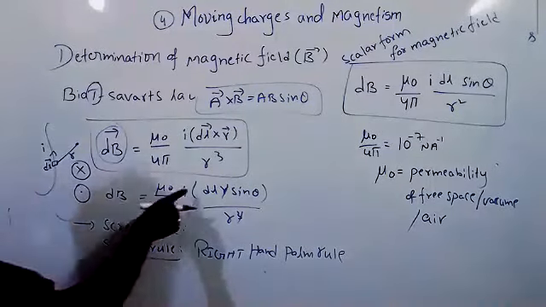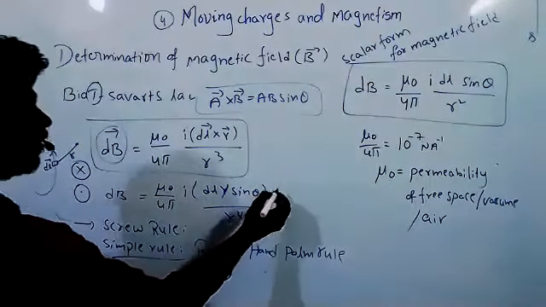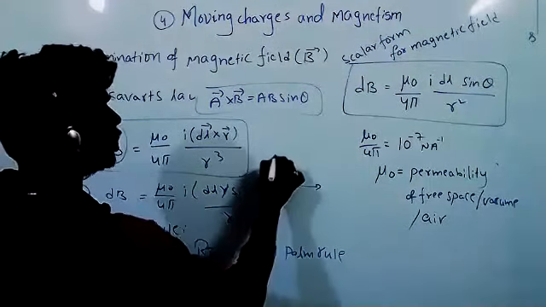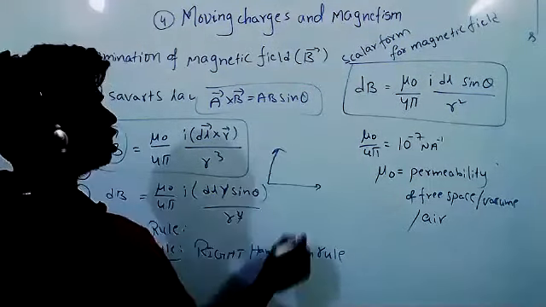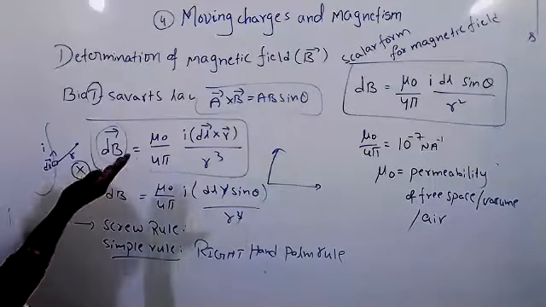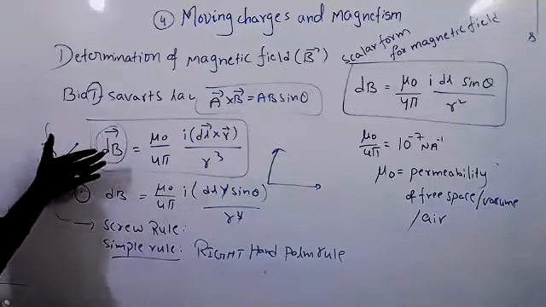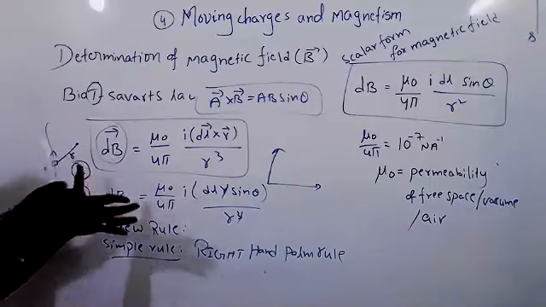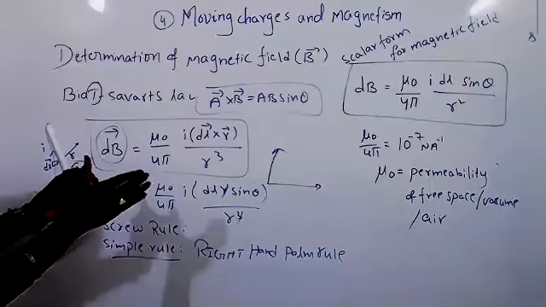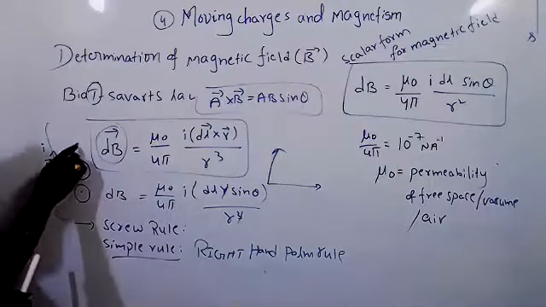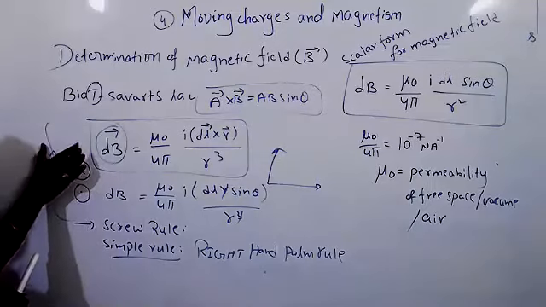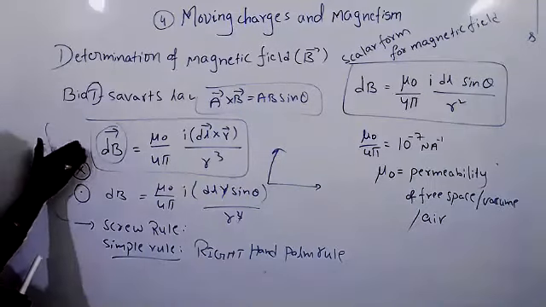In this screw rule, we can use it when the two vector tails are joined. So the palm will tell the direction of magnetic field, sir. Like see, along the direction of current, you have to give the thumb and curl the fingers. When you curl, see, it is in this side. So the magnetic field is now here inside.